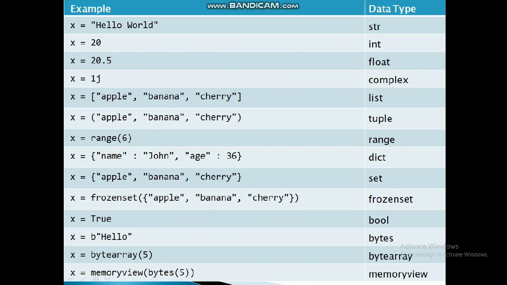List starts with a square bracket, tuple with a round bracket, range with the range keyword, for example range 7, 8, and dictionary with a curly bracket, and set also with a curly bracket. In a dictionary you write a colon between data, but in a set you write commas. This is the difference between dictionary and set.